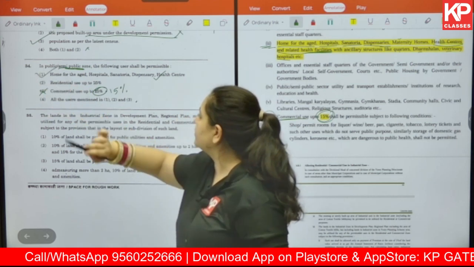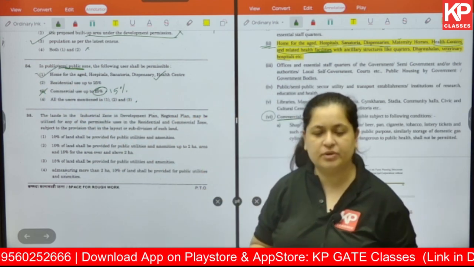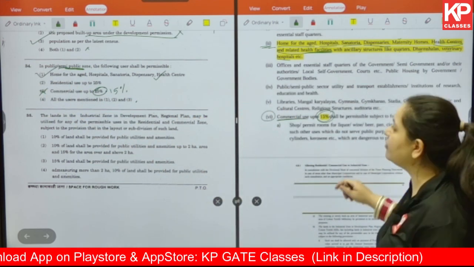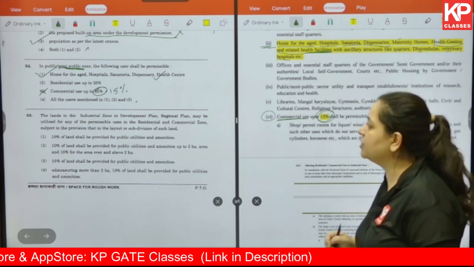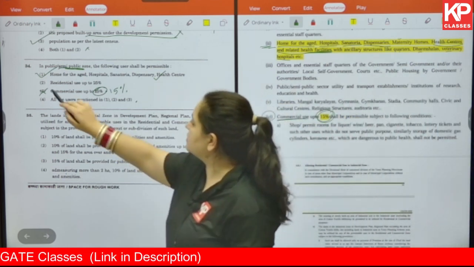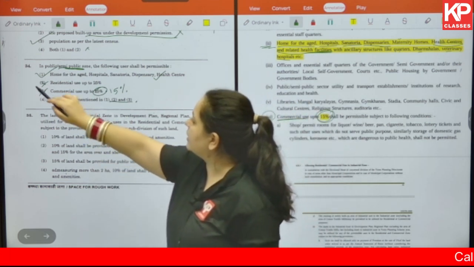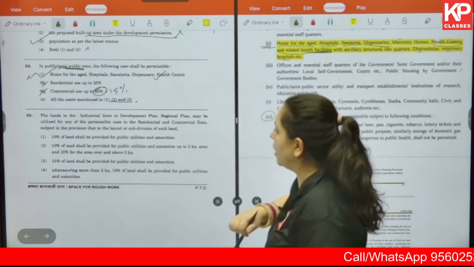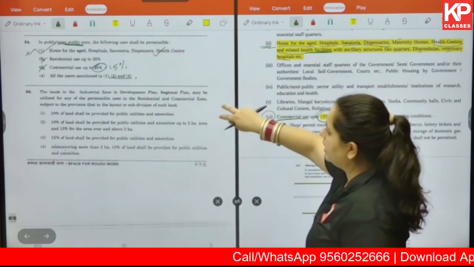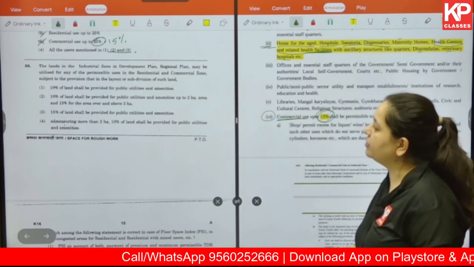This is correct. And residential use up to 25%. If you read further into the points, you will find no mention of residential use in public semi-public. So this is wrong again. Ultimately 1 to 3 also becomes wrong. So the correct answer for us is option number 1. Okay, let's move ahead. Question number 35.